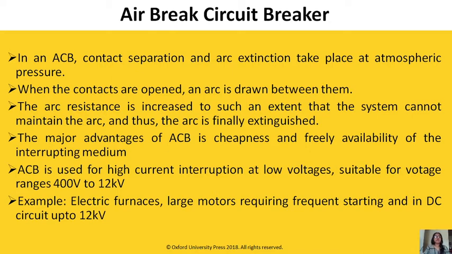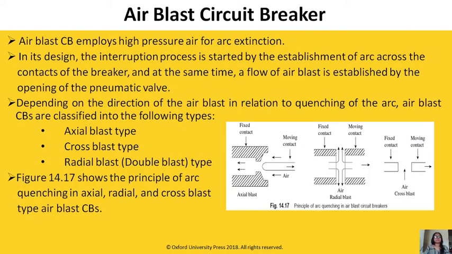Now we switch over to the air blast circuit breakers. In this, compressed or pressurized air at 20 to 30 kg per centimeter square is used for arc extinction. We have axial blast type, cross blast type, and radial blast type circuit breakers. An air blast circuit breaker employs high pressure air for arc extinction.